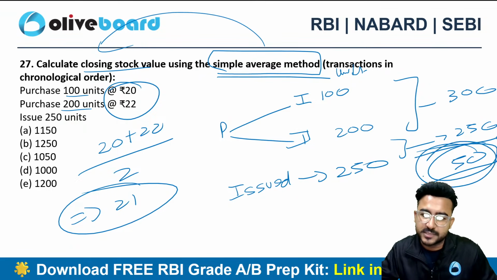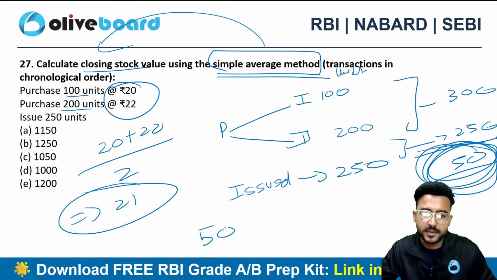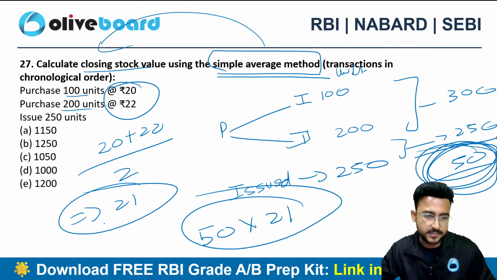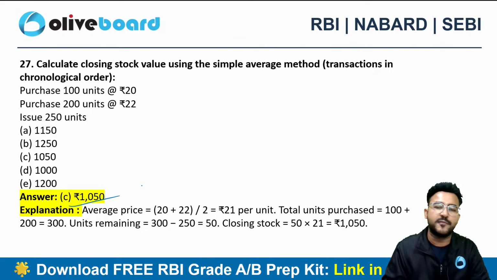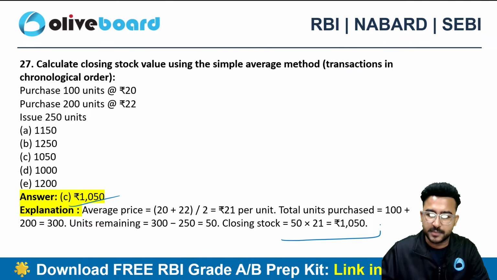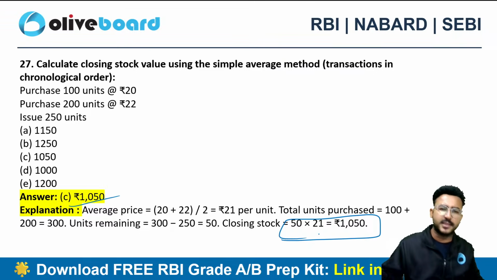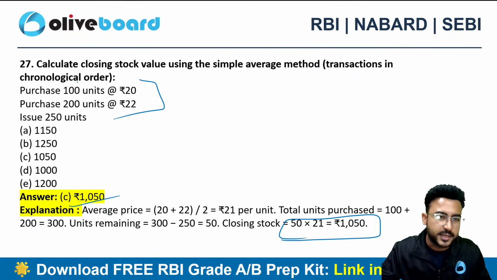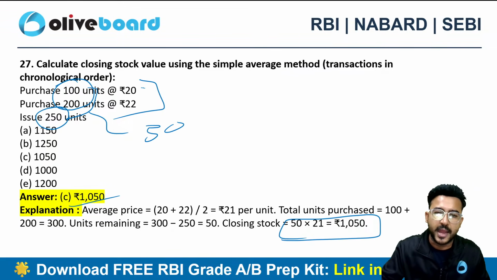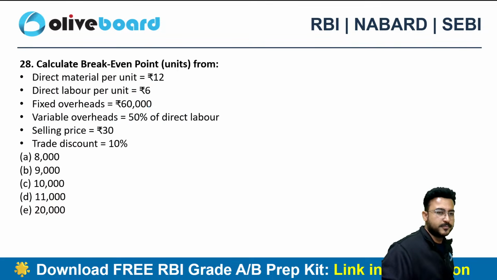So 50 is my number of units. 21 is my simple average. So the correct choice will be 1050, 50 multiplied by 21. 21 is nothing but a simple average. You can easily calculate this. 300 total units were there, out of which 250 was issued, right? So I can say the balance units were 50 and 21 is your simple average.